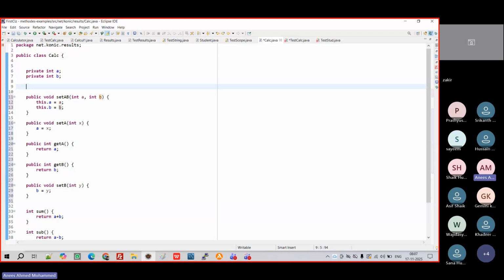Now why I'm saying this is because locally I'm having both. A, B is there, the member variable is there, and outside values are also there, right? So I need to identify which one is coming from outside and which one is coming from inside. For that, I will use this.a, this.b to identify the member variable, right? This car's engine, this car's keys.